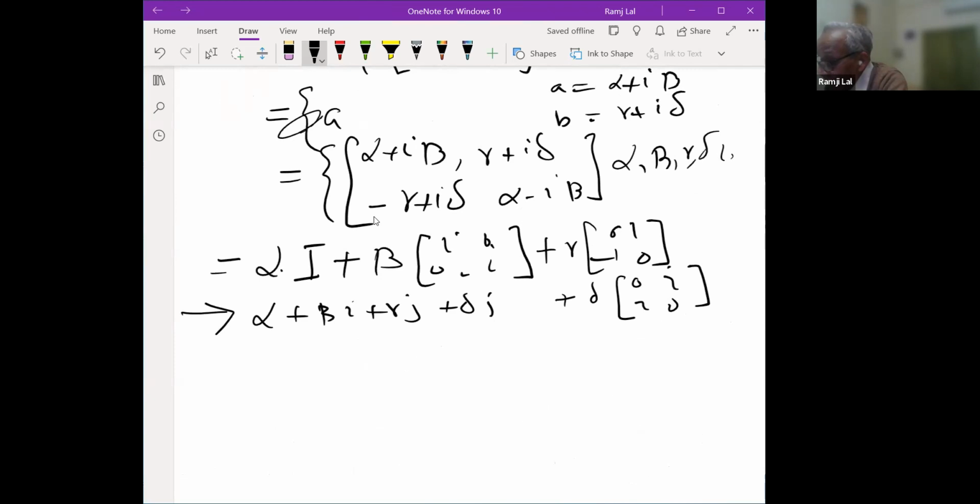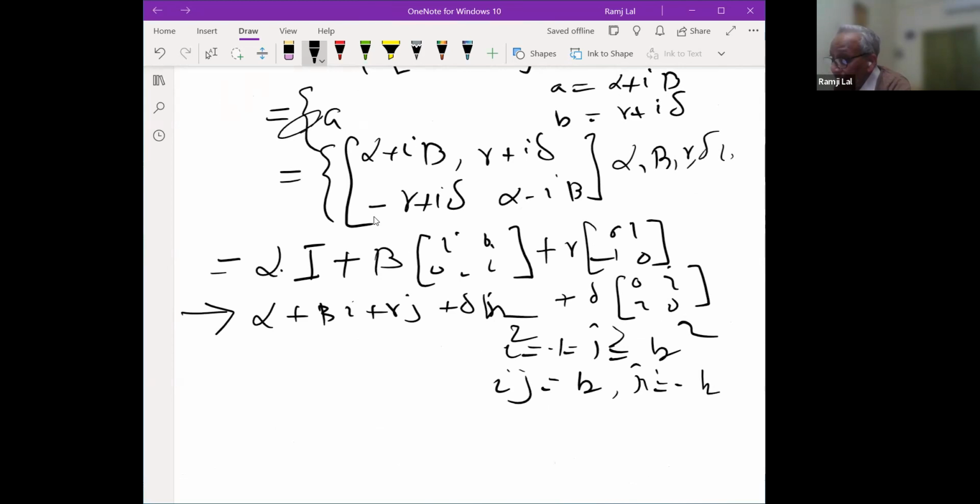So what is this? Alpha is a real number, beta is a real number, gamma is a real number, delta is a real number. i squared is -1, equal to j squared, equal to k squared, and ij is equal to k, ji is equal to minus k. I'm sorry, here it is k. So ji is equal to minus k, and so on. So the quaternion multiplications are there. So you just look into this. So this is that kind of thing.